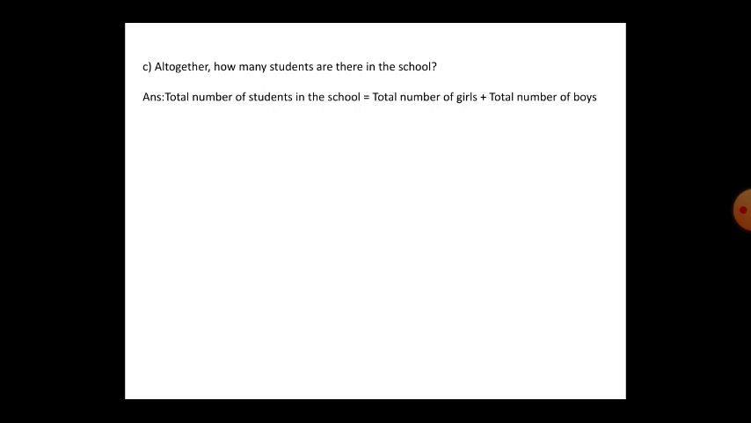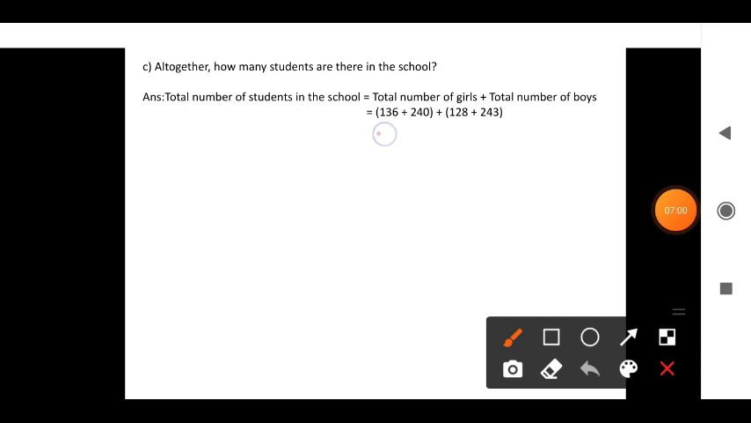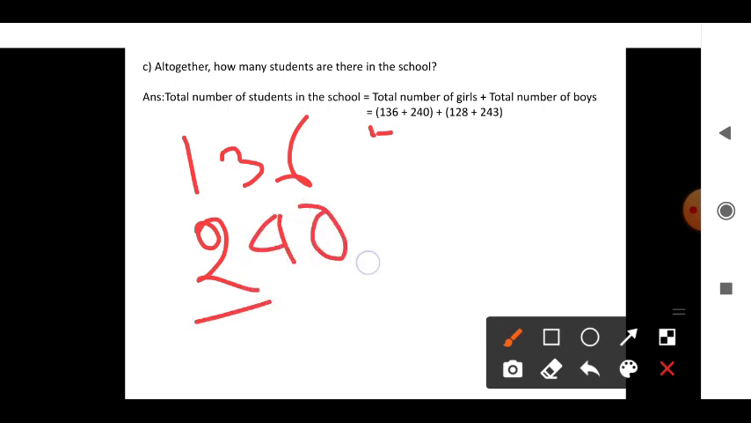So like that, all together how many students are there in school? Total number, all together, how many students are there? You know, the total number is not given particularly for the school. You need to find it. How to find it? Total number of students in a school equals total number of girls plus total number of boys, right? So total number of girls means total number of girls who like orange and total number of girls who like mangoes. If you find both, you will get the total number of girls.